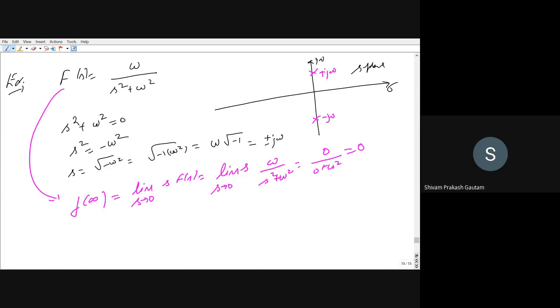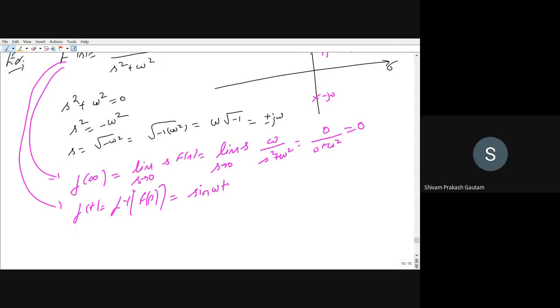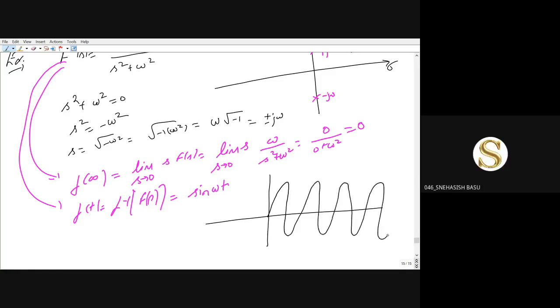But if you calculate its inverse Laplace transform, what is f of t? It will be equal to Laplace inverse of F of s, so this will be equal to sine omega t. And if we draw sine omega t, how does it look? For t less than 0, the value is 0. It is sinusoidal, with oscillating nature, periodic, till infinity, oscillating between +1 and -1. At infinity, we cannot predict what will be the value of magnitude, whether it will be +1 or -1 or any value between these points.